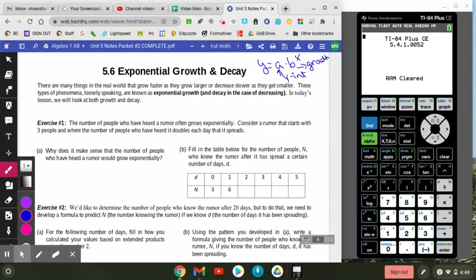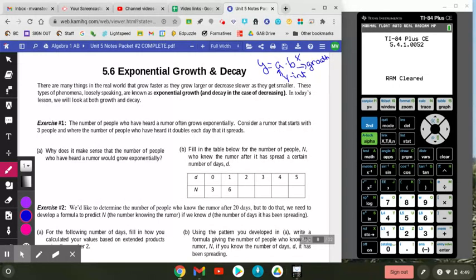There are many things in the real world that grow faster as they grow larger or decrease slower as they get smaller. These types of phenomena, loosely speaking, are known as exponential growth and, in the case of decreasing, decay. In today's lesson, we'll look at both growth and decay.